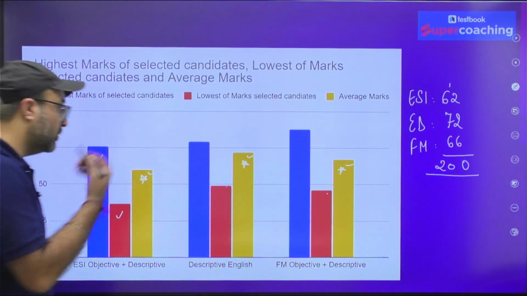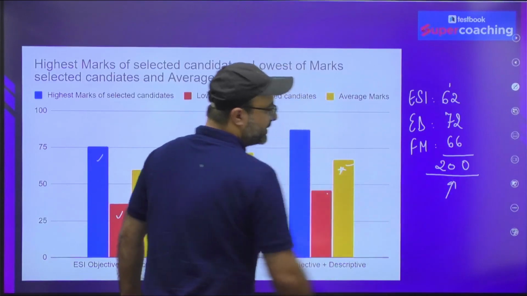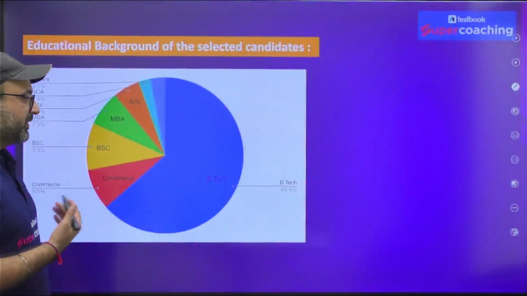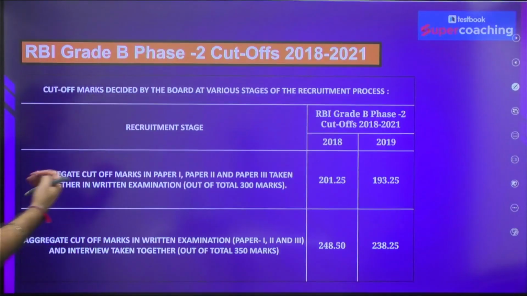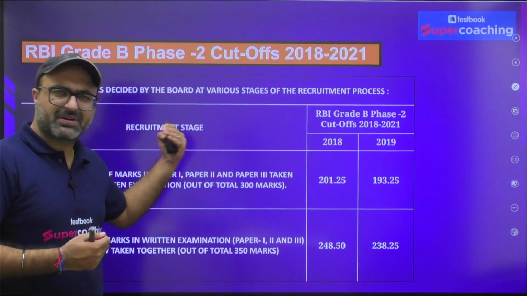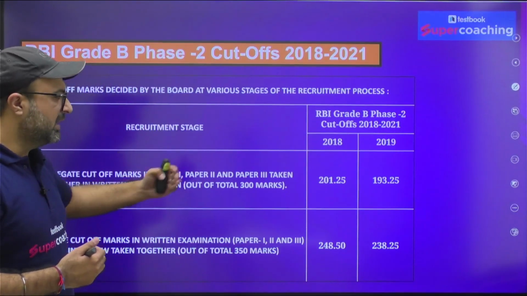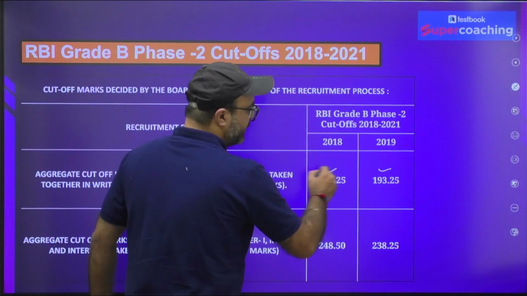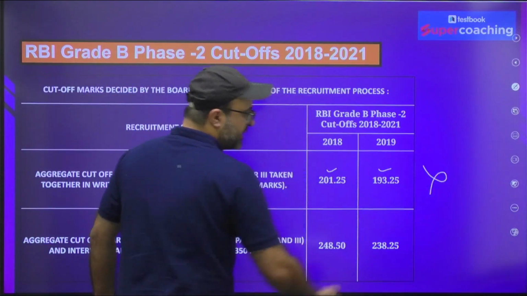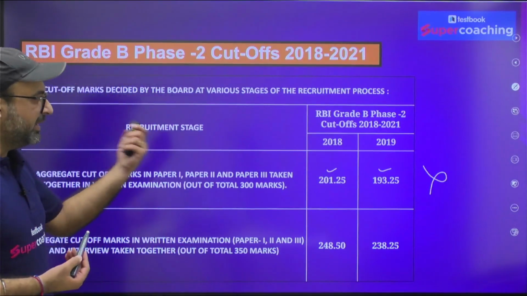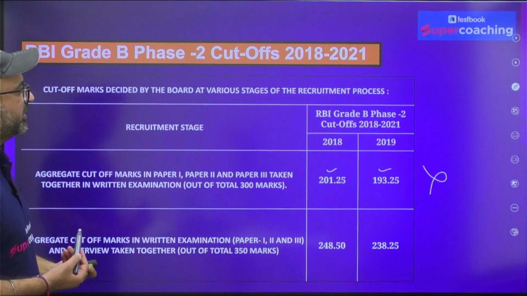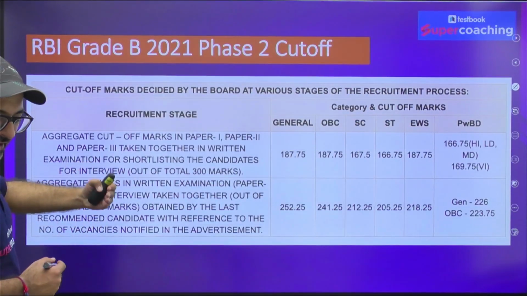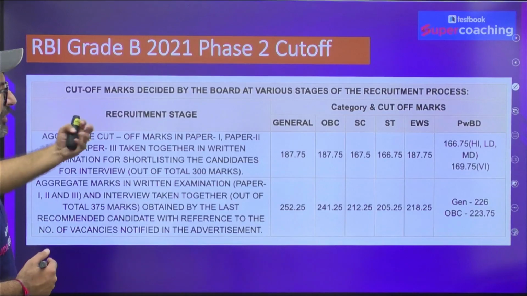Now you need to know, what was the cutoff for the phase 2 exam, on the basis of which you are saying that 200 marks in phase 2 is more than sufficient. Here you see the cutoff. If I bring to you the cutoff in 2018, when 100% objective paper was there in phase 2, the cutoff was 201.25. In 2019, it fell down to 193.25. But what I say, these cutoffs are not relevant to us because at that time, examination was entirely objective in nature. Let's check out the cutoff for the part when RBI introduced the descriptive section.